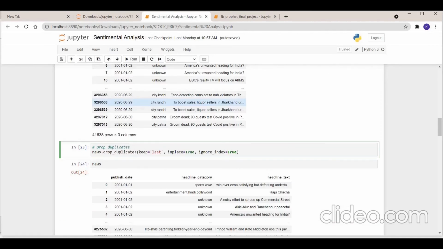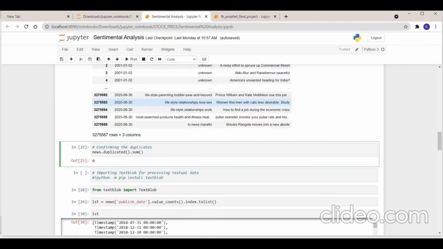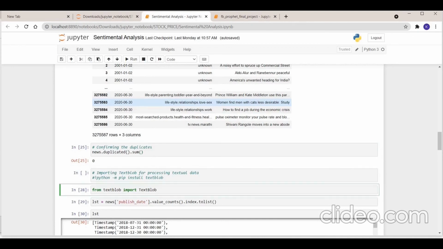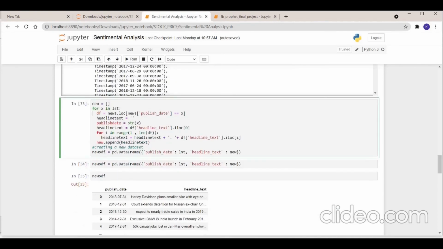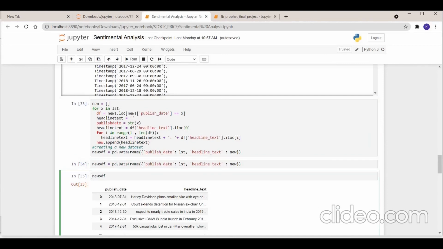Then we concatenate all the headline text column values of same date with the publish date column and sort the dataset based on dates. We now conduct sentiment analysis using TextBlob. Based on the polarity, we determine whether it is positive, negative or neutral. For TextBlob, if the polarity is more than 0, it is considered positive, if it is less than 0 then it is considered negative and if it is equal to 0 it is considered neutral.